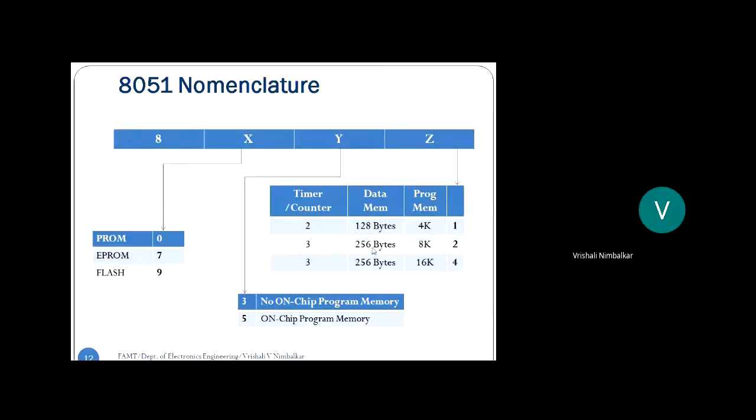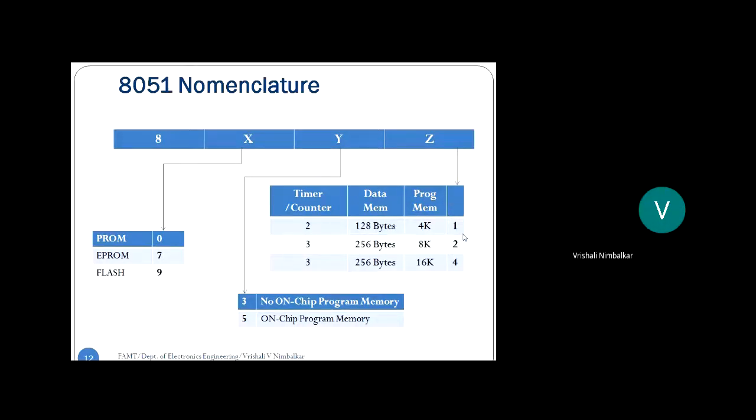Next, 128 byte RAM means there are 128 memory locations, and in each memory location we can store 8-bit data. So program memory is 4000 byte and data memory is 128 byte. And the timer counter, there are 2 timer counter circuits inside. So there are 2 circuits which can perform the counting operation. I hope you all are getting this.